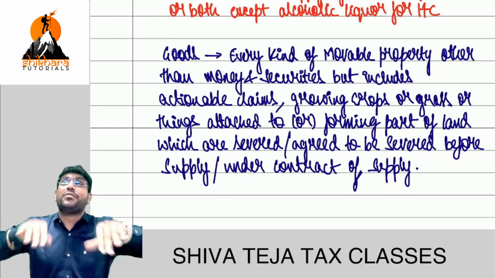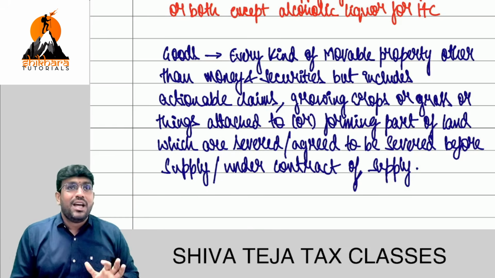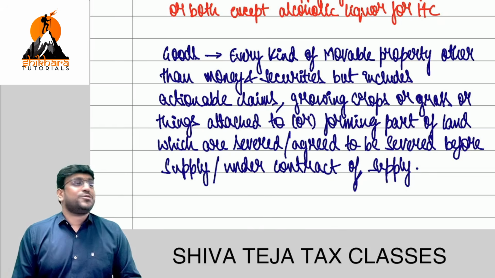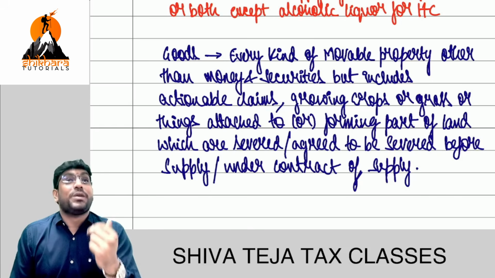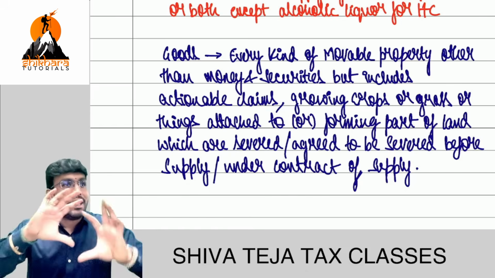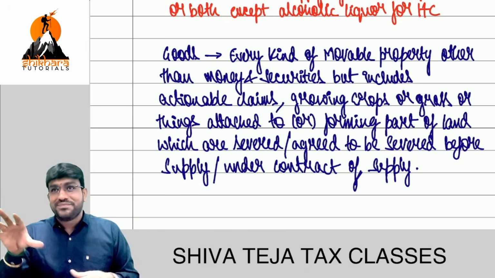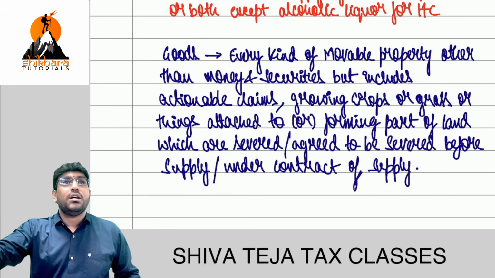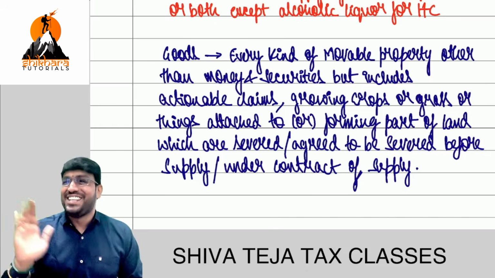Now, what is the meaning of this word, currency held for numismatic value? The meaning is a straight one line answer: old currency which is no more legal tender. For example, if you have old 1,000 rupee notes, old 500 rupee notes, or the 2,000 rupee notes we used to have, that pink color note. Can you go to the shop and pay 2,000 for biryani? He will tell you, fold it. Correct, friends? Exactly. Straight simple answer.